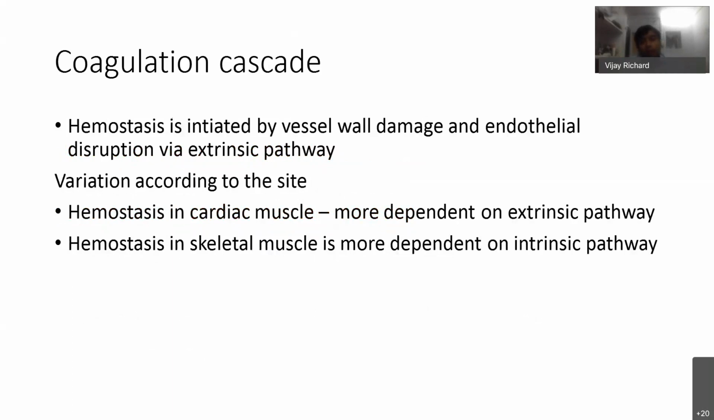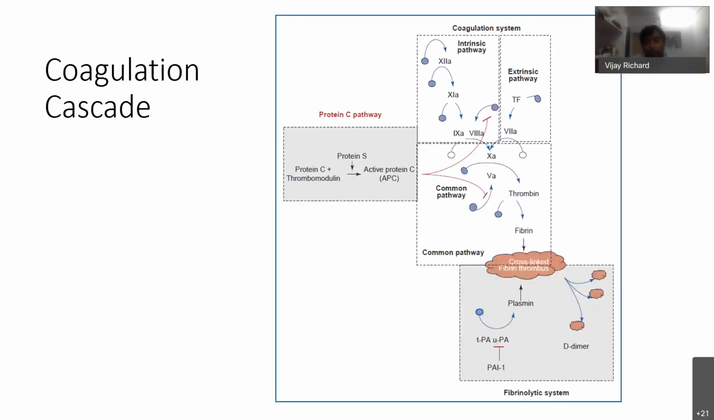The coagulation cascade varies from area to area. For example, hemostasis in the cardiac muscle is more dependent on the extrinsic pathway, and hemostasis in skeletal muscle is more dependent on the intrinsic pathway. So this is the coagulation cascade. You can see intrinsic pathway, extrinsic pathway. Extrinsic pathway is because of tissue factor released from the vessel wall that causes factor 7 activation. So in turn they connect to the common pathway.